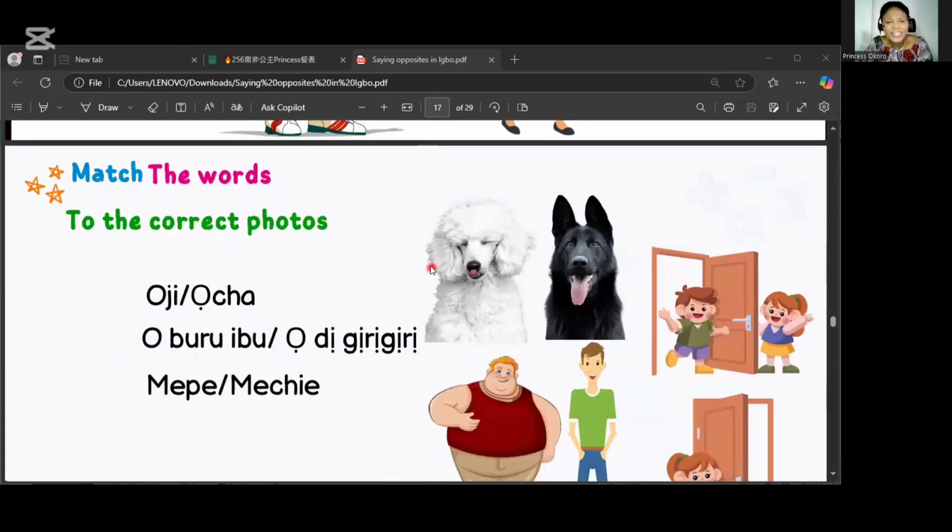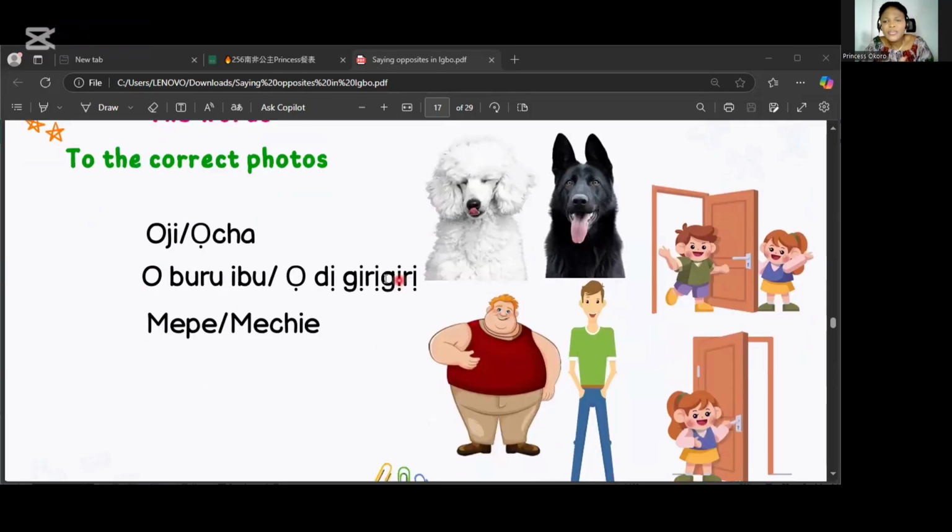Okay, it's time for you to have your assessment. Match the correct words to the correct photos. Match the words to the correct pictures. If you don't know the answer, please go back to the video, pause, and get the answers, and then come back and do it, all right? If you know it, then take a moment to pause the video, look at the options, match and pair them correctly, and ask any adult around you if you're right.